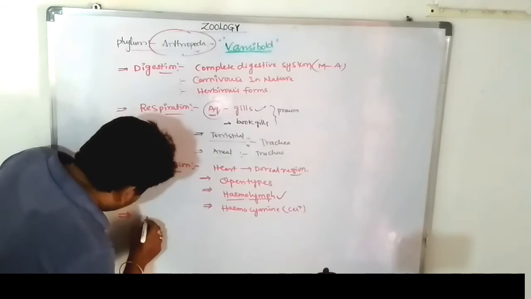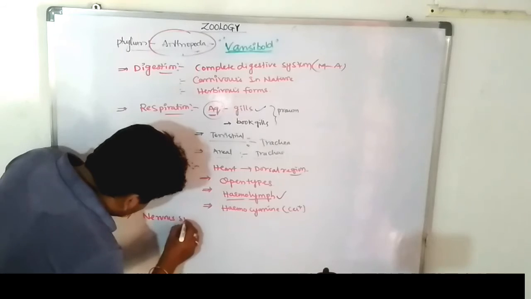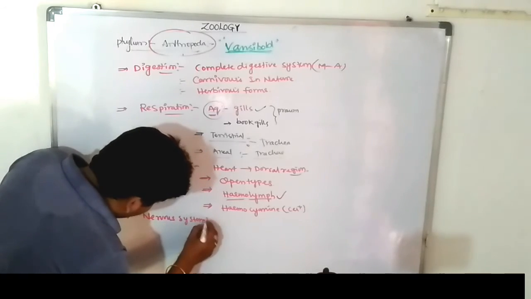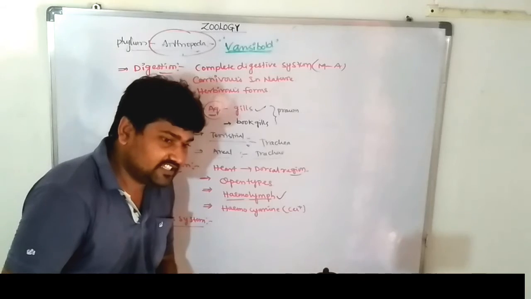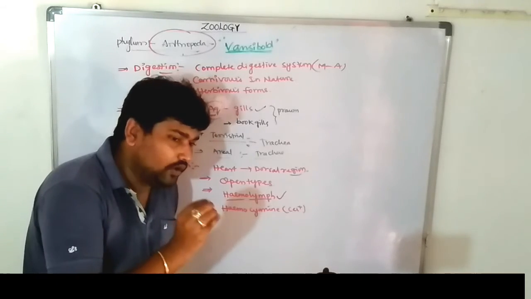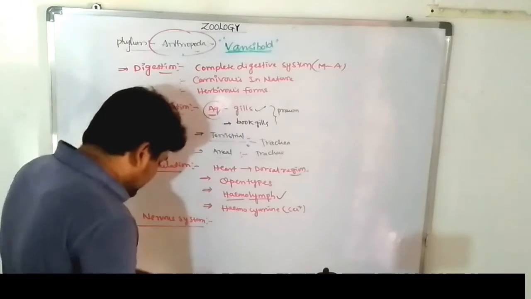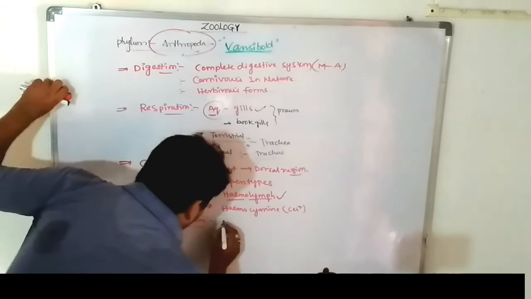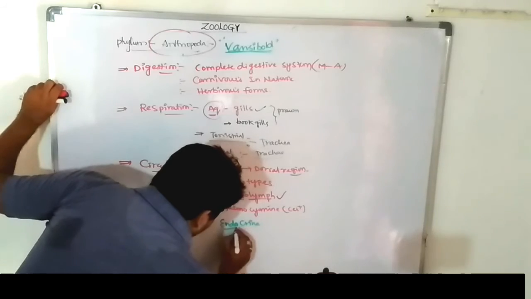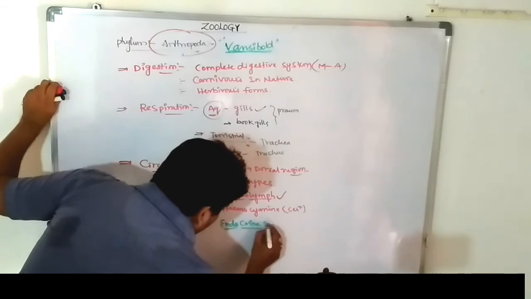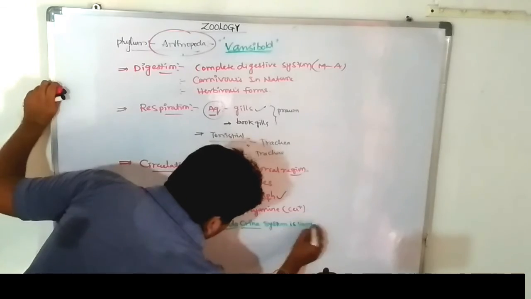Next one, nervous system. Which type of nervous system is there? These are completely developed peripheral, autonomic and central nervous systems. The endocrine system is very well developed. Endocrine is nothing but secretion of hormones. The endocrine system is very well developed in this phylum.